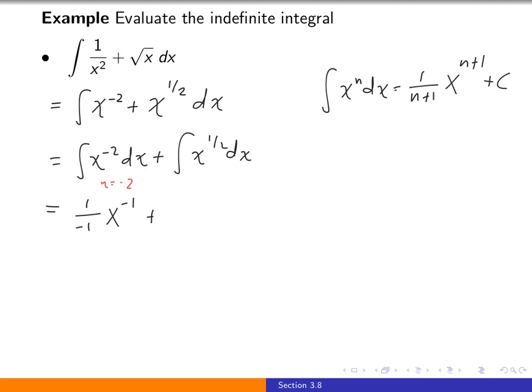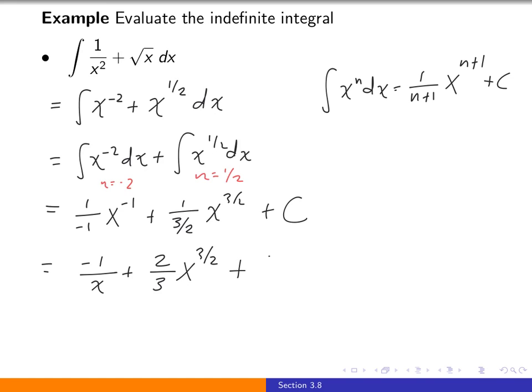In the second indefinite integral, n is 1/2. 1/2 plus 1 is 3/2. So 1 over 3/2 x to the 3/2. And then we make sure to include our plus c. So simplifying slightly here, we could write this as minus 1 over x plus 2/3 x to the 3/2 plus c.